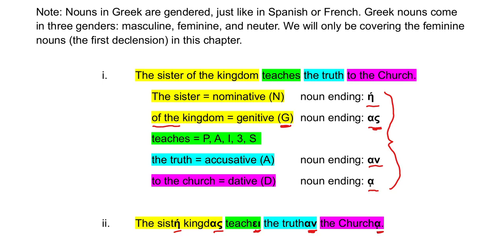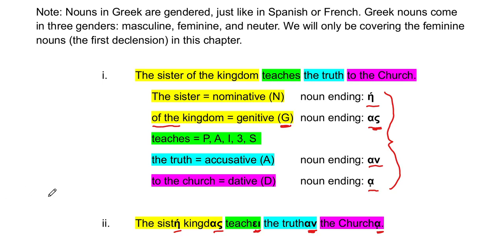Dative by itself means to the church, but there would be another word, a preposition that we would use for the word for. That will be its own independent word. But these case endings by themselves carry meaning. In English, we have to put in the word to the church. In Greek, you don't need that word to, you deal with it with the case ending. The case ending by itself would carry that meaning. There's a little more nuance to it than I'm giving it credit for right now. I'm just giving you this basic way to illustrate what this means.